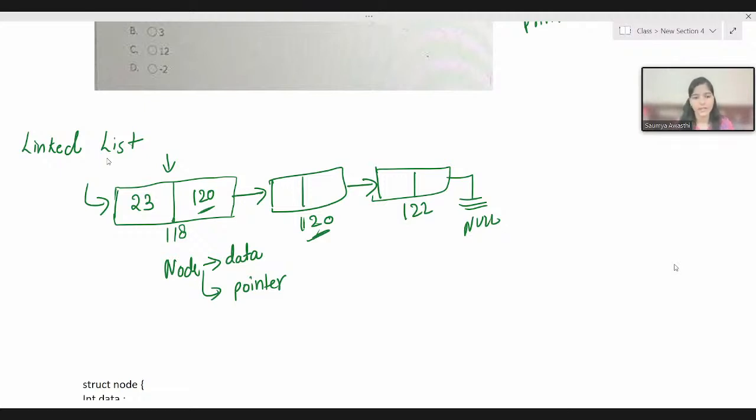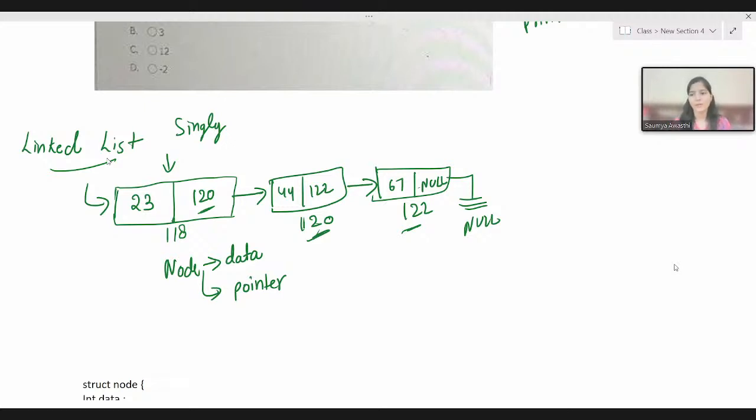Here let's say we have 44 and 122, which stores the address of this particular node, and here we have 67, and here it would be null. This is the last node, so it is not going to point to anyone; it is null. For now I have shown you a singly linked list. We also have doubly linked lists and circular linked lists. When we simply say linked list, it means we are talking about a singly linked list.